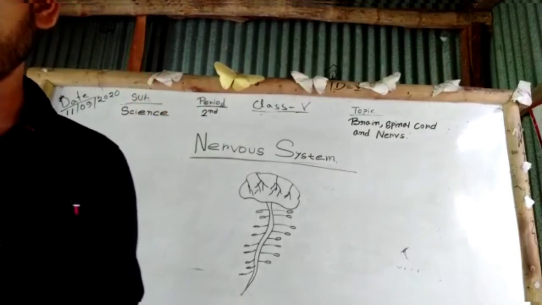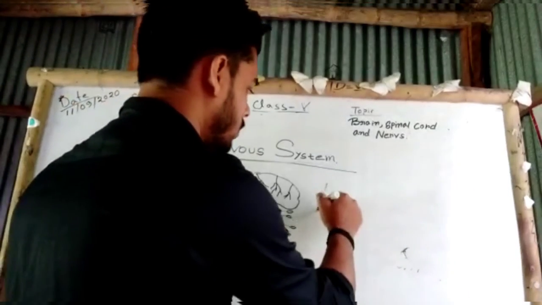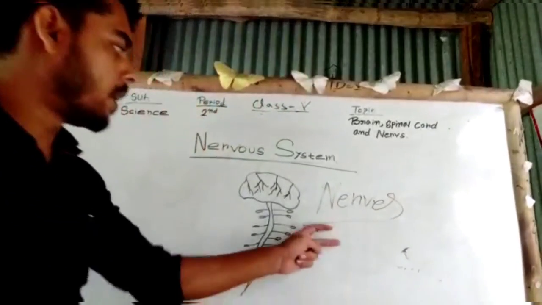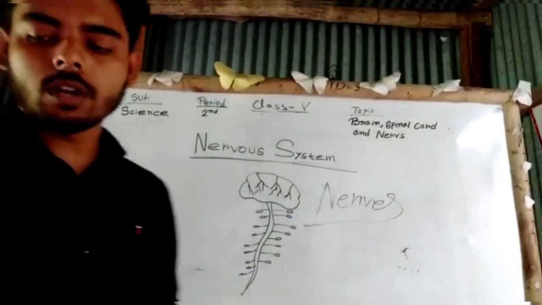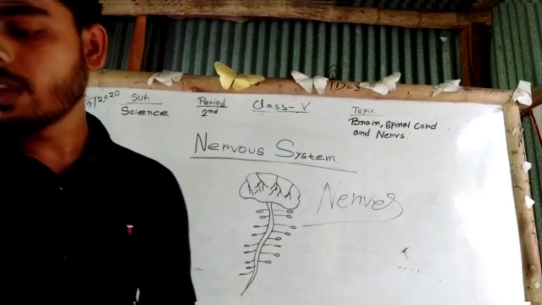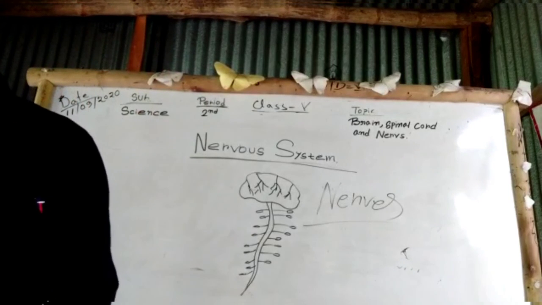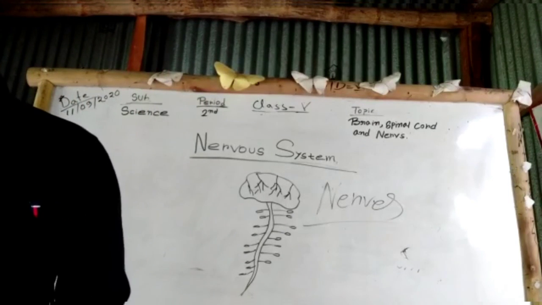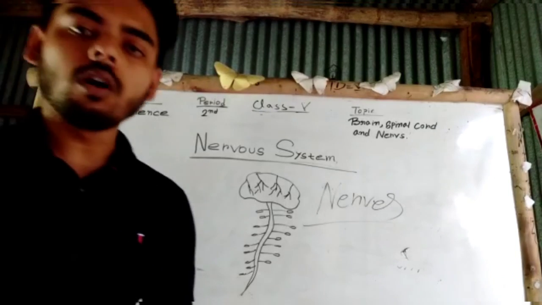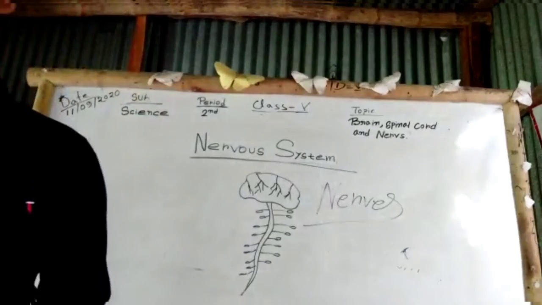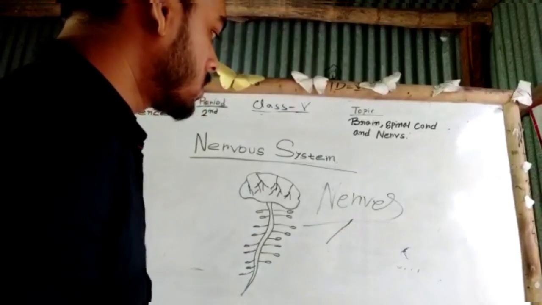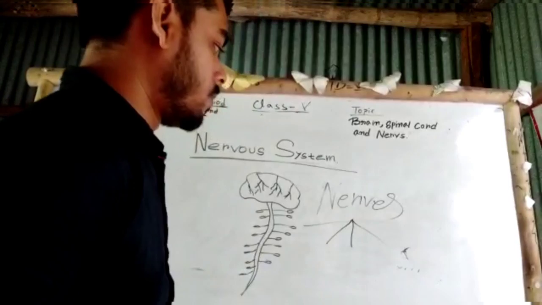Next is nerves. This is the last part that nervous system consists of. There is a network of nerves through our body. The brain sends instructions through nerves to various parts of our body. Nerves are made up of nerve cells which are called neurons. If we divide, there are three types of nerves: first one is sensory nerves, second one is motor nerves, and last one is mixed nerves.